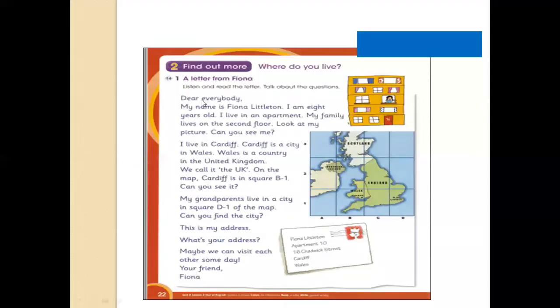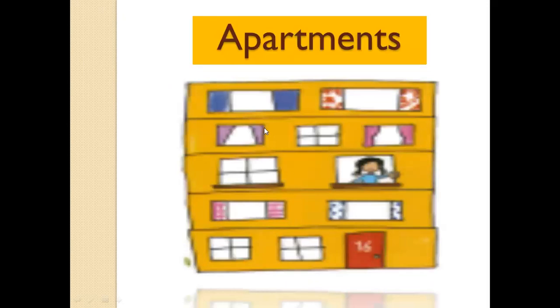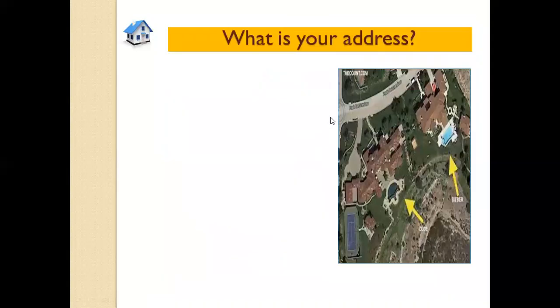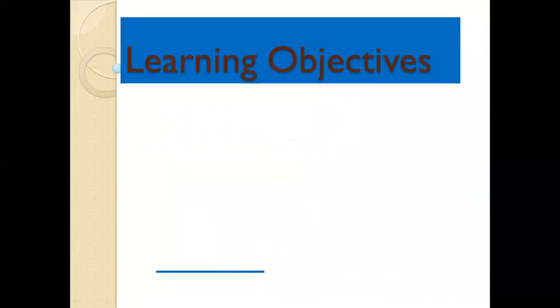So half of this lesson we studied in our last English class, in which we studied where Fiona lives, what her age is, and whether she lives in a house or in an apartment building. Then we studied a map and a letter with an address. This is called apartments. This was the map and this was the letter with an address. So today we are going to study page number 23.